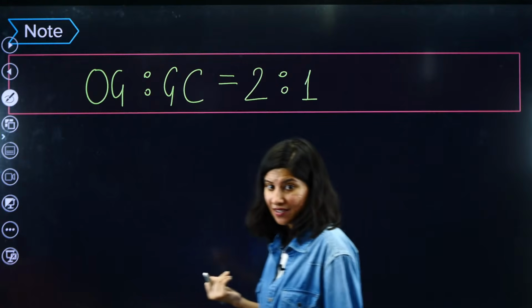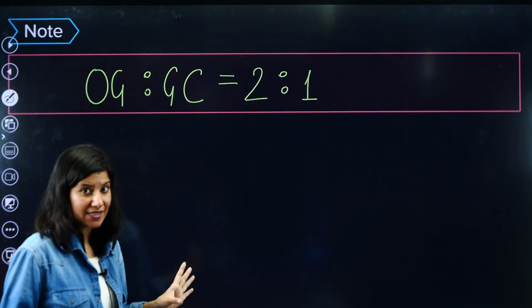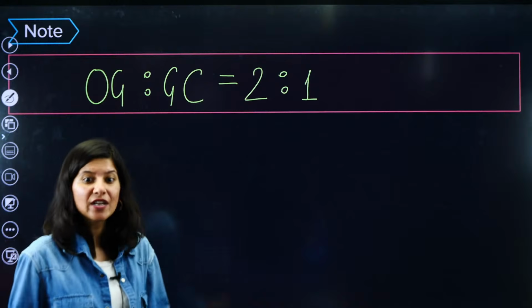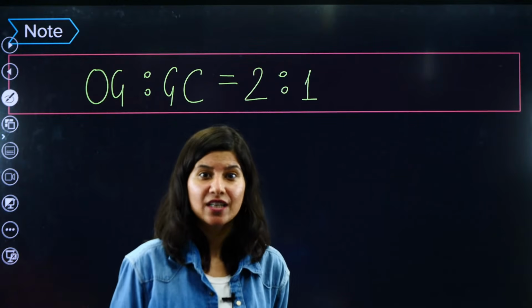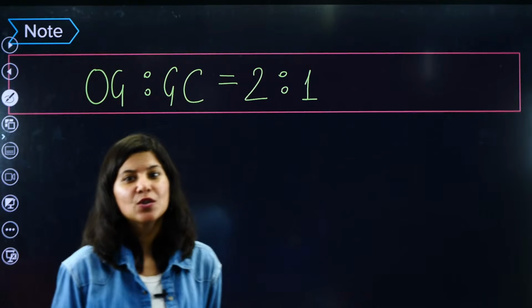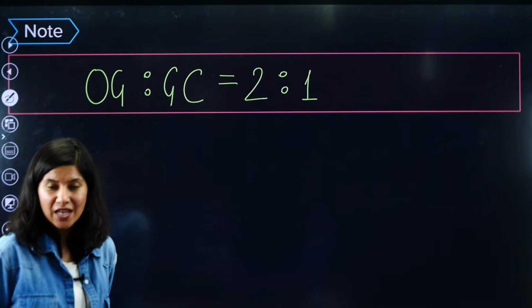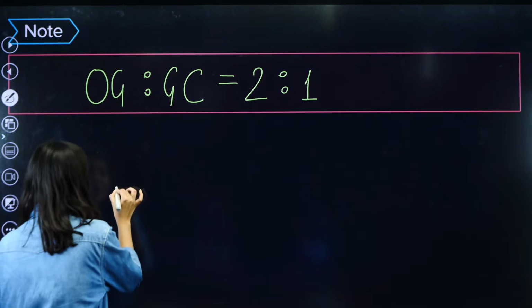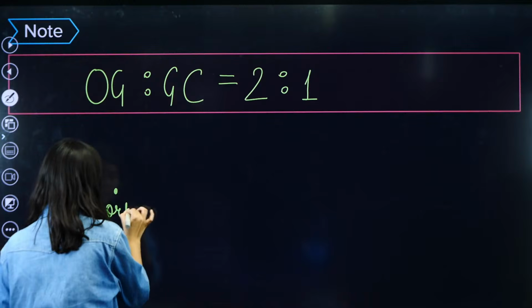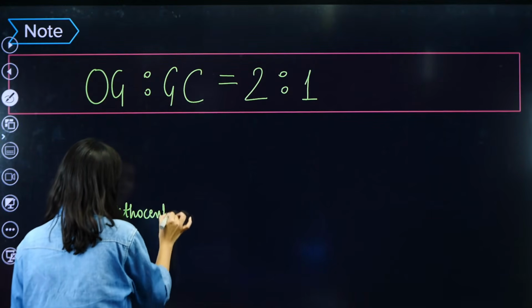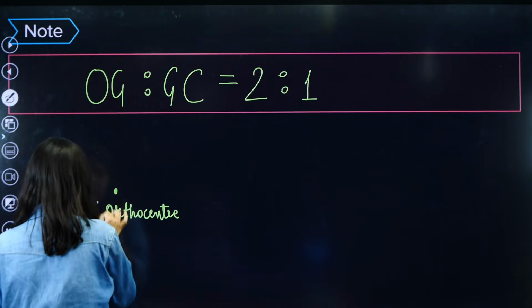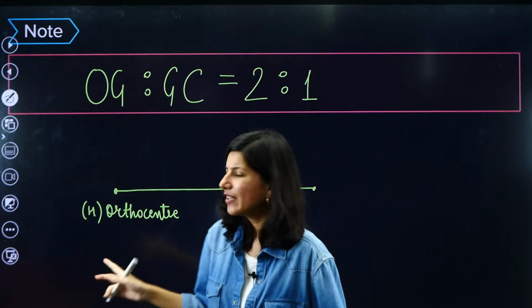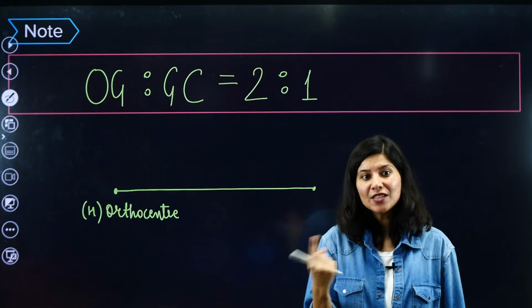Now ma'am, what is this? Always remember this; this is my standard way of saying it. Whenever I tell you the OGC ratio, you will tell me 2:1. But what is the OGC ratio? To understand this, first of all, O is nothing but the orthocenter, also denoted by H. There is a standard notation: O is the orthocenter. Even if you forget H, it is fine, but O means orthocenter.